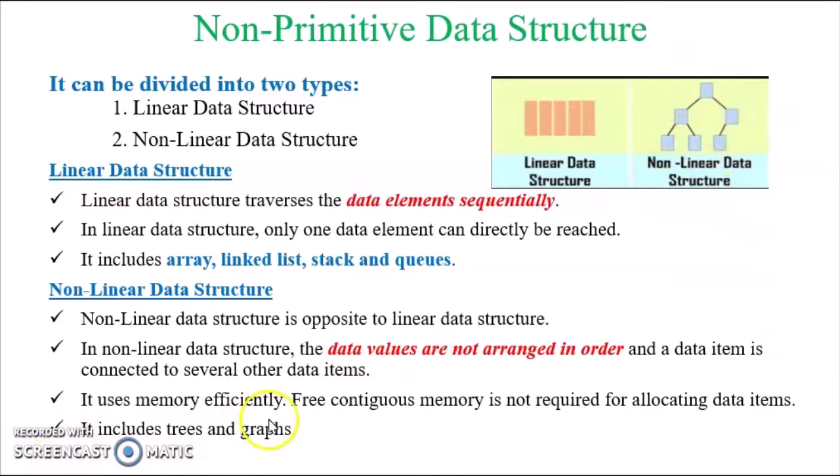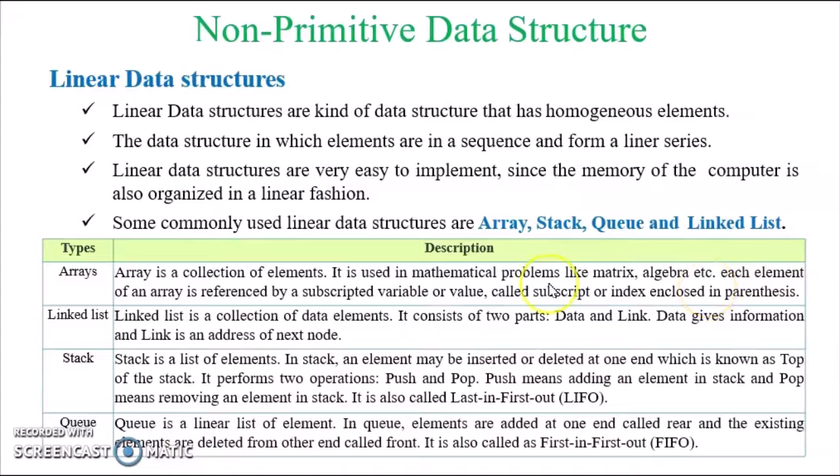It uses memory efficiently. Since the data structure is non-linear, it can be stored in different locations. It doesn't require data to be stored in sequential locations, so it doesn't require any continuous memory allocation. Examples for non-linear data structures are trees and graphs.